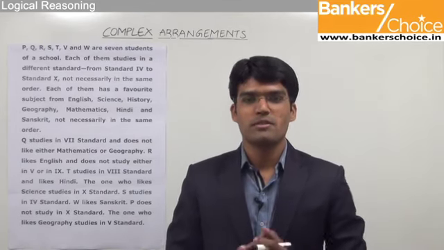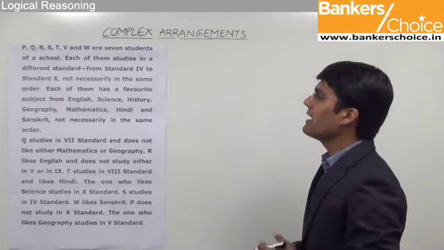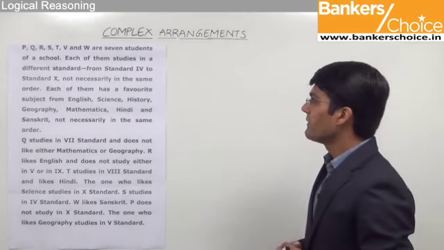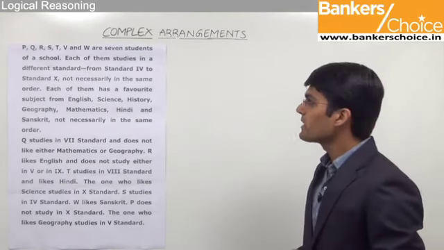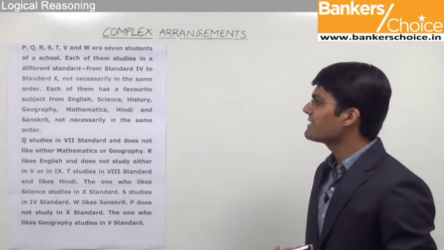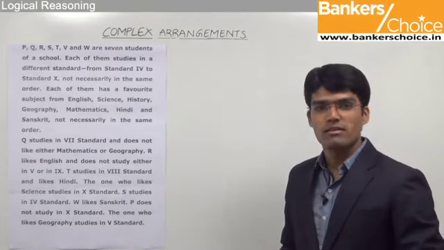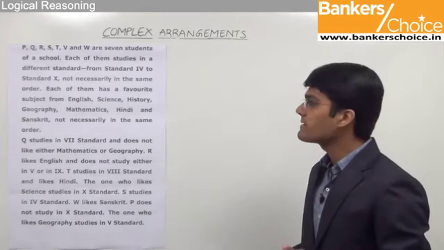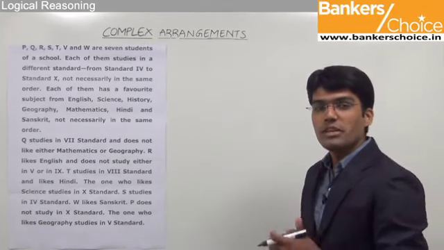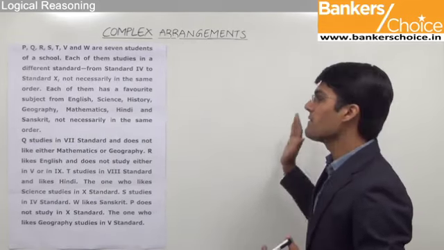Let us now take another example from complex arrangements. The question here is, P, Q, R, S, T, V and W are 7 students of a school. Each of them studies in a different standard, from standard 4 to standard 10, not necessarily in the same order. Each of them has a favorite subject from English, science, history, geography, mathematics, Hindi and Sanskrit, not necessarily in the same order. So as we can see here, there are 7 students, 7 standards from standard 4 to standard 10 and 7 different subjects. So we need to do the complete assignment, that is, find out the correct standard for each of the students and his favorite subject.